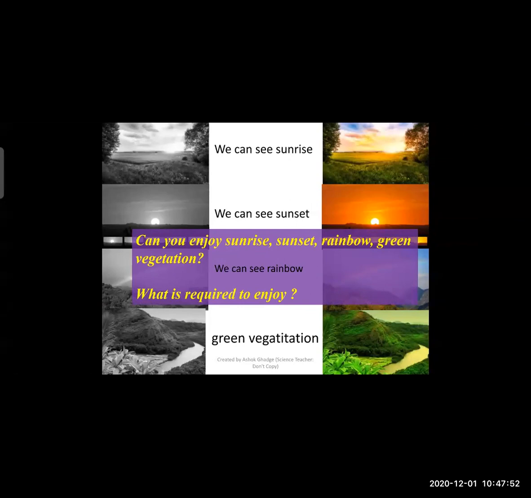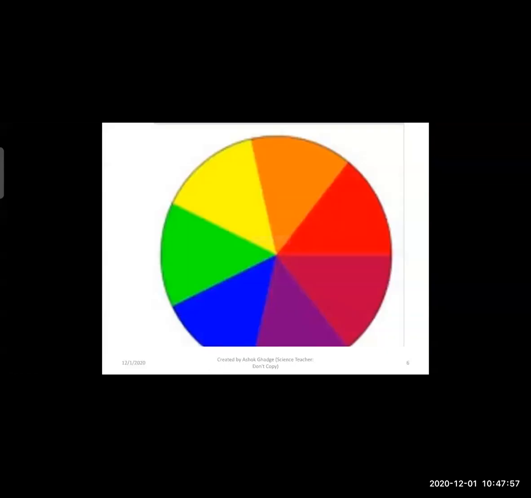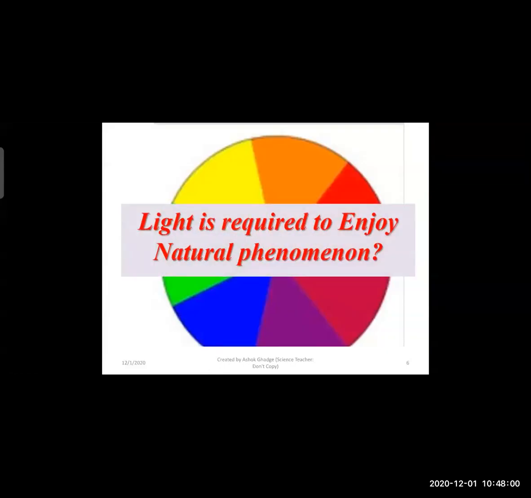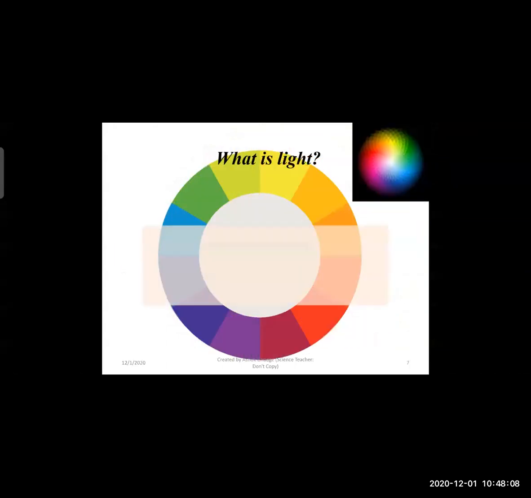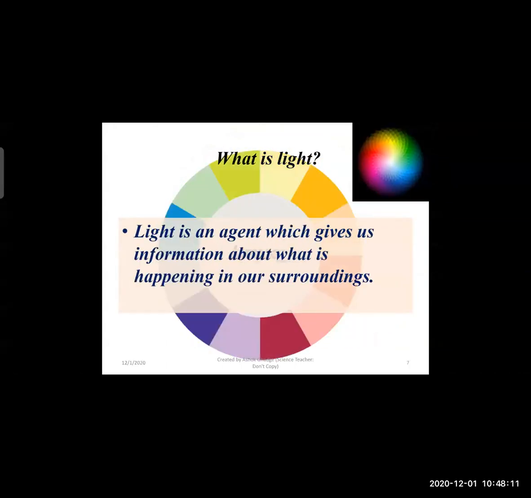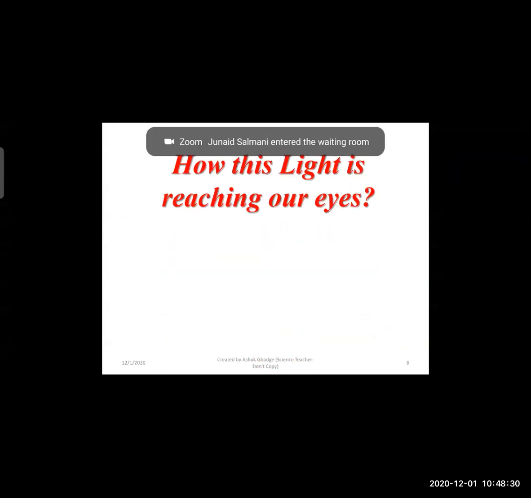So for these natural phenomena, I think we require the light. So light is required for enjoying the different natural phenomena and the nature. So what is light? Light is an agent which gives us information about what is happening in our surrounding. So everything happening in our surrounding is going to get understood by this light only. Now, how is this light reaching our eyes?